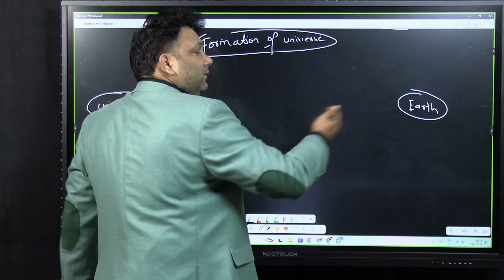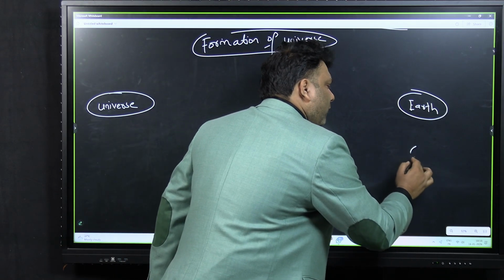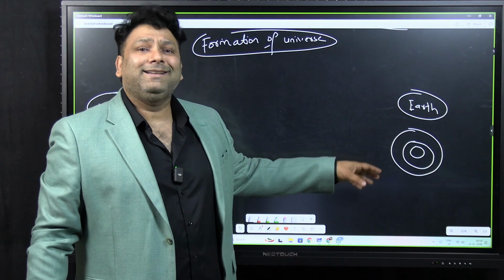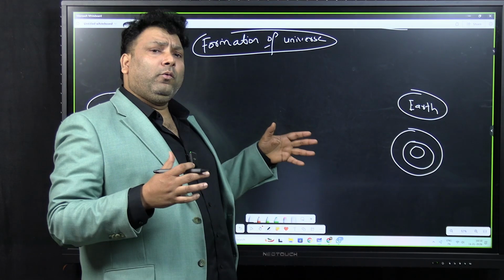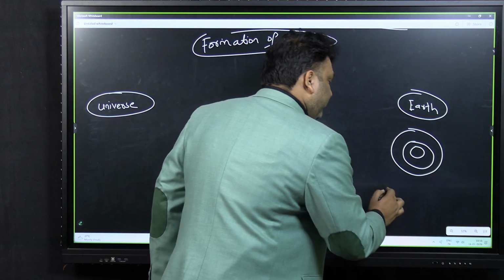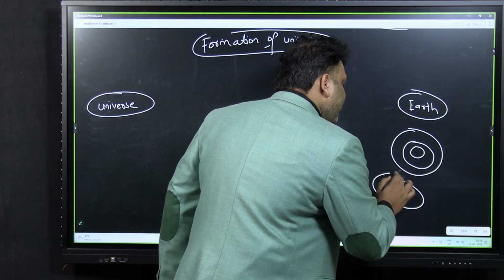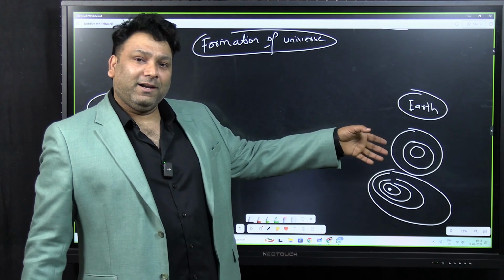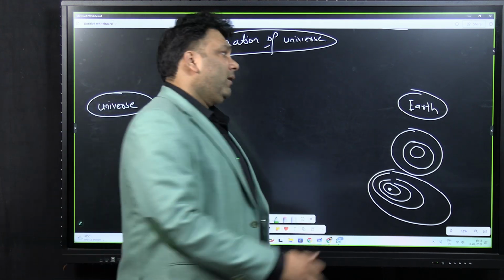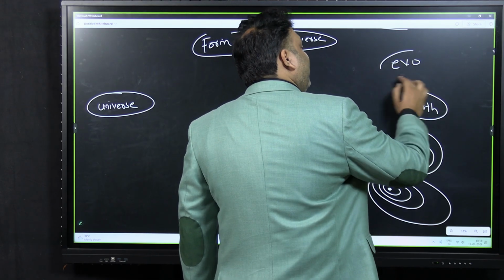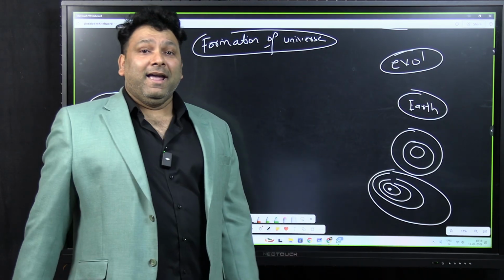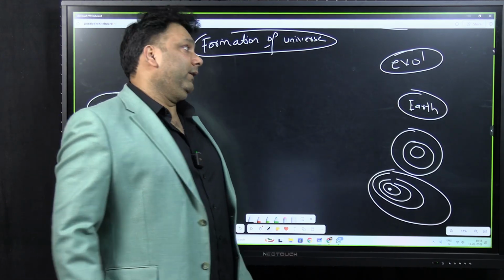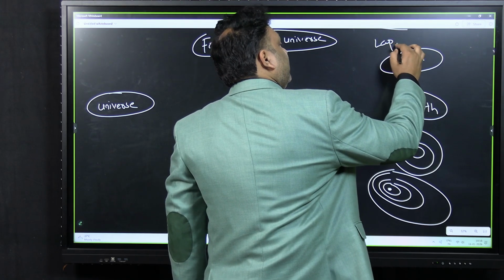If you take the earth, you have concentric circles. You must have heard this: the core, mantle, crust. They are so beautifully arranged. Again, if you take the solar system, all the planets are so beautifully arranged. Such an arrangement must have happened by an evolutionary process. And the pioneers of this evolutionary process of the formation of the universe are Laplace and Kant.